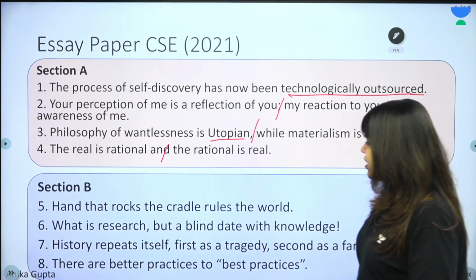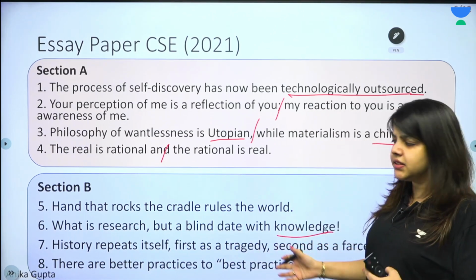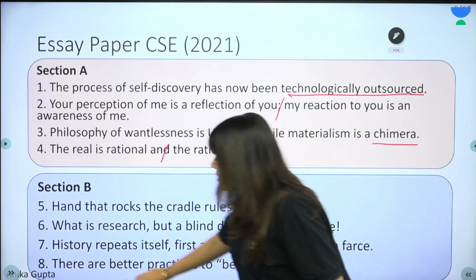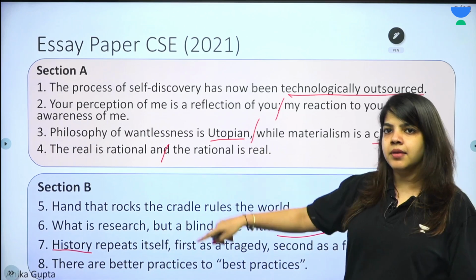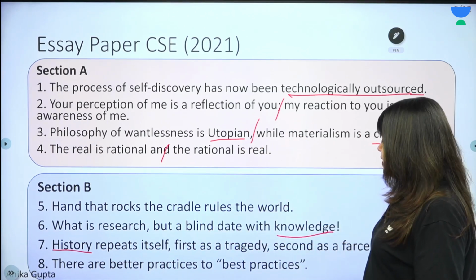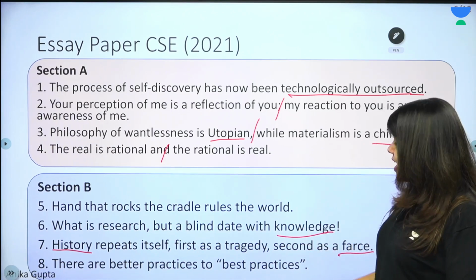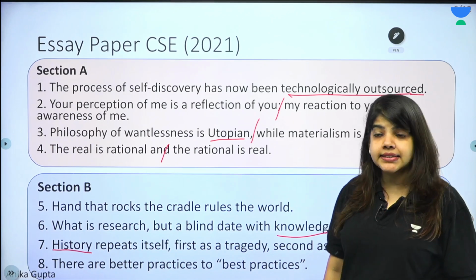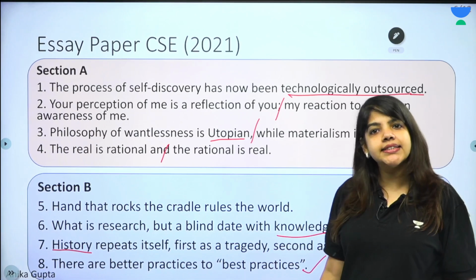What is research but a blind date with knowledge? Again, slightly scientific. What is research? History repeats itself. This was also the first keyword in the previous 2022 paper. History repeats itself, first as a tragedy, second as a farce. There are better practices to best practices. This is one of the common themes which UPSC has picked in its essays.